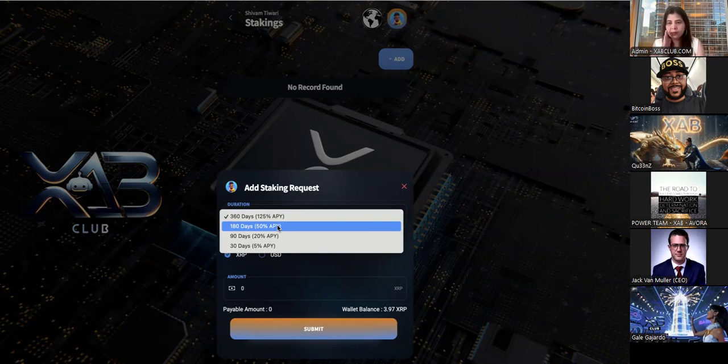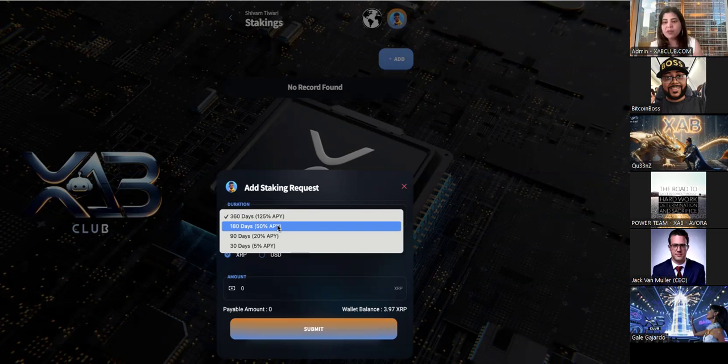Now, once you start staking, you start receiving profit daily. So you've staked for 360 days, and according to 125% annual, you start receiving profit daily. If you choose to break that staking, let's say after 180 days, then the system would calculate how much profit you would have got as per 180 days, 50%, because you've only completed a 180-day term. So it will be as per 50%. It will calculate that, and because your profit is paid already, whatever your balance comes out to be, that will be paid to you.